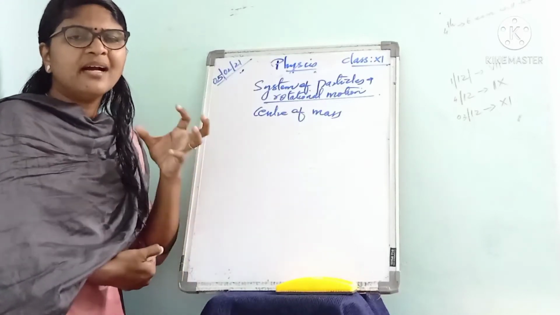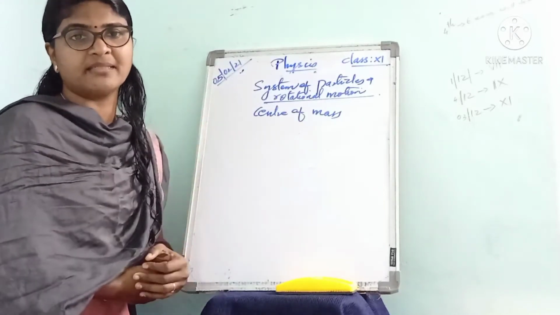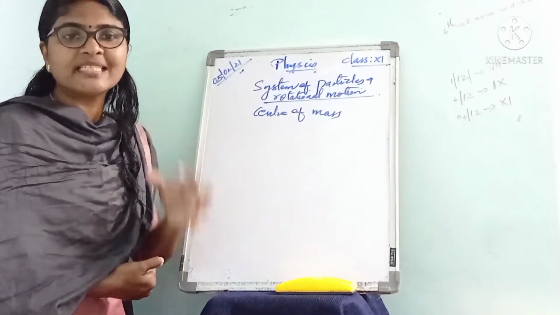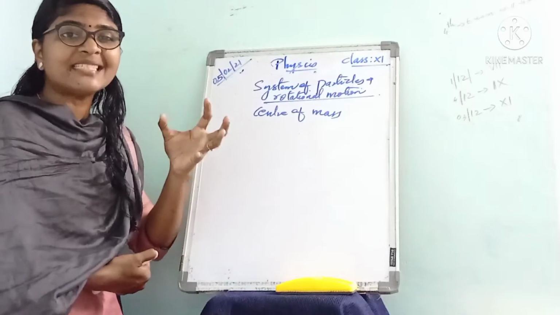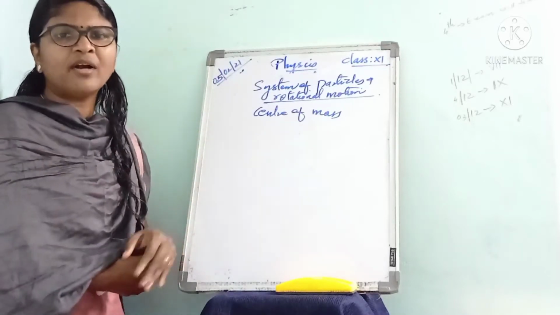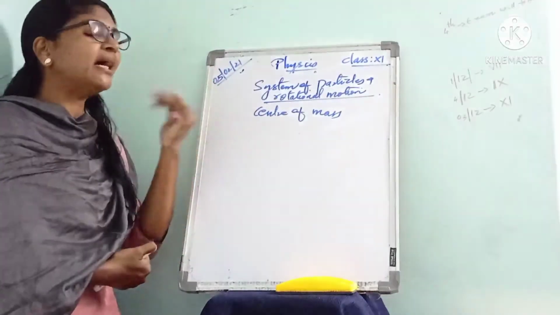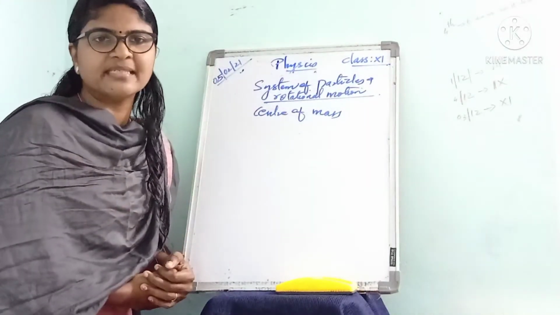Actually, any system has a center of mass. Suppose we apply a force on a system of particles; this is identical with the result of the force applied to a point mass at the center of mass of the system.